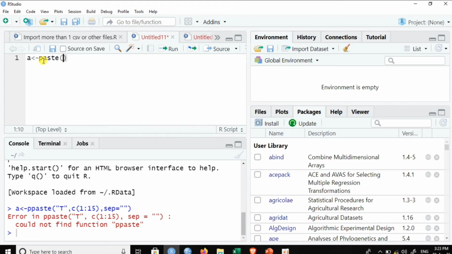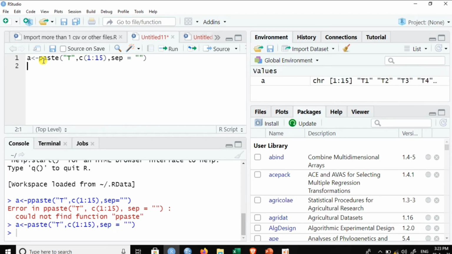So paste T. Then as there are 15 treatments, we will require 1 to 15, and sep, we don't want any sort of separation, so we will run this line.